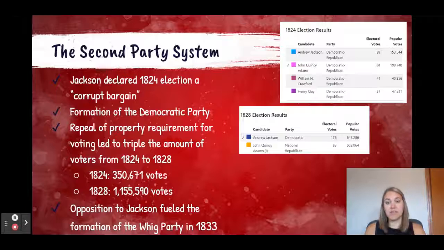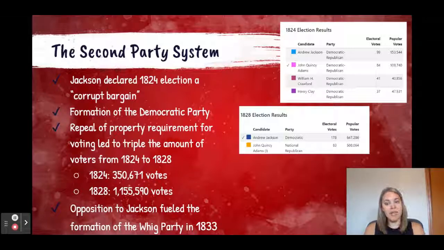So after this election, we see the formation of the Democratic Party and the repeal of the property requirement for voting, which ended up leading to triple the amount of voters. As you can see, the total of voters from 1824 was just over 350,000. But by 1828, when that property requirement for voting was removed, we see 1.1 million voters.